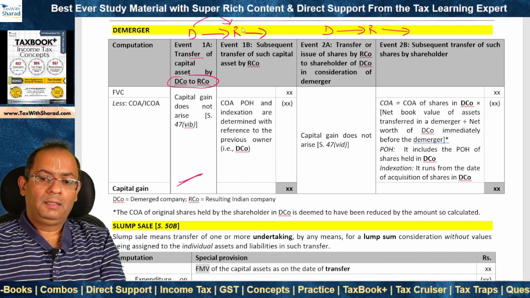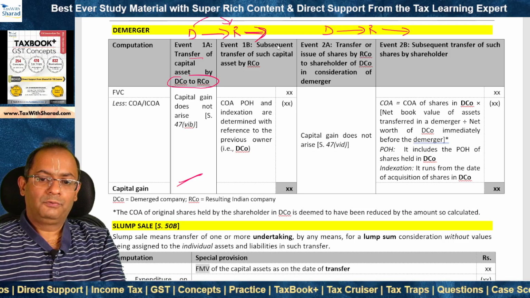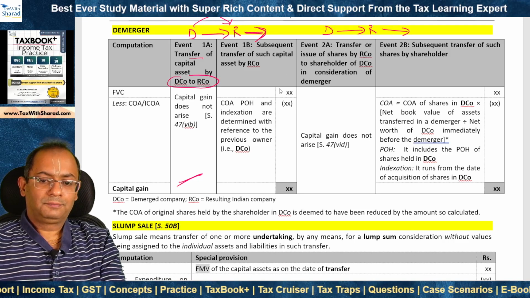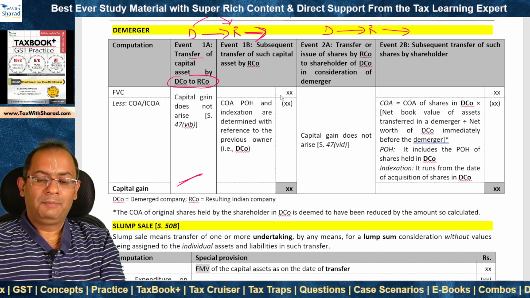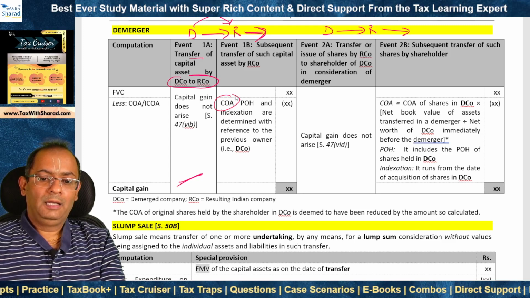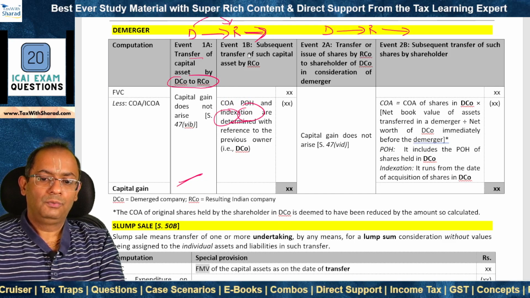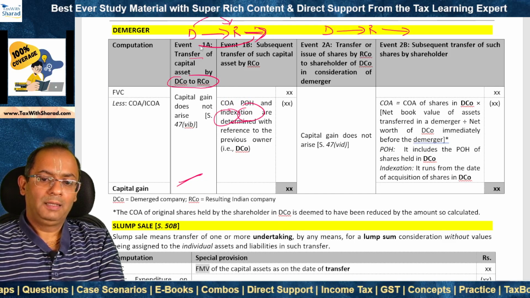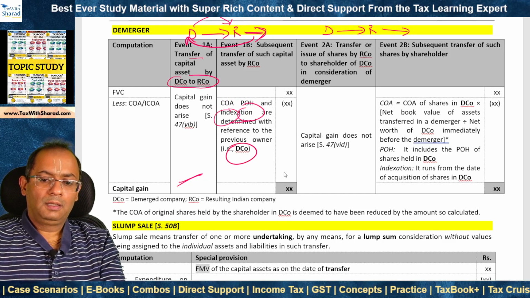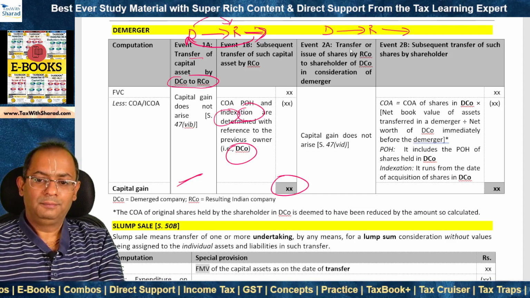What happens where the resulting company subsequently transfers the capital asset? Then capital gains arise, and the cost of acquisition, period of holding, and indexation are determined with reference to the previous owner, that is the demerged company, and accordingly we compute capital gain.